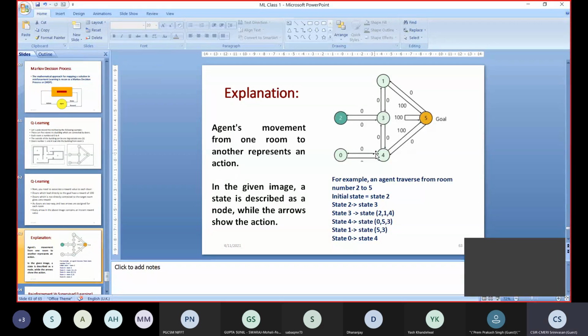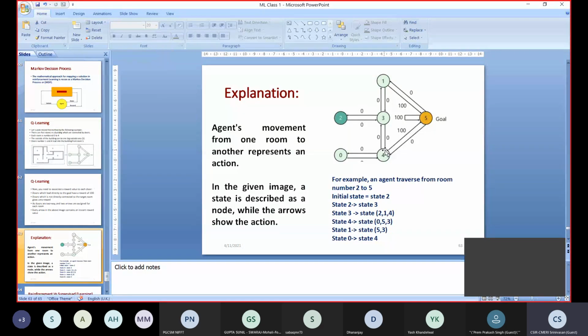Room 1, room 2, room 4, you can go from state 3. So any of these three movements will give a reward of 0 only. So consider I am going to room 4. That means from room 3 I am going to room 4, so you will get 0 reward.